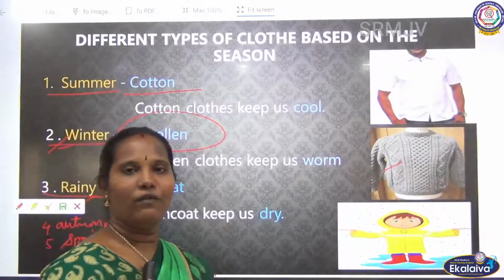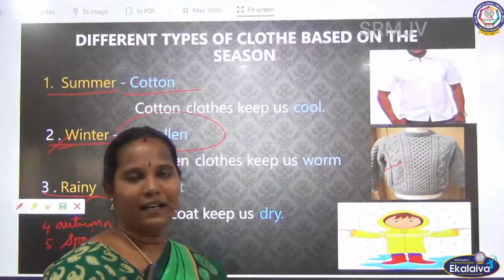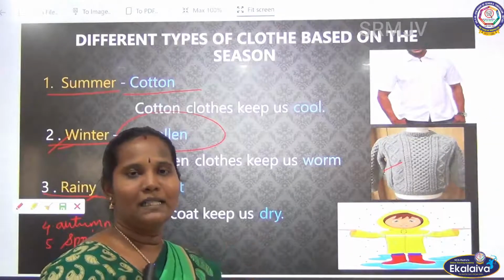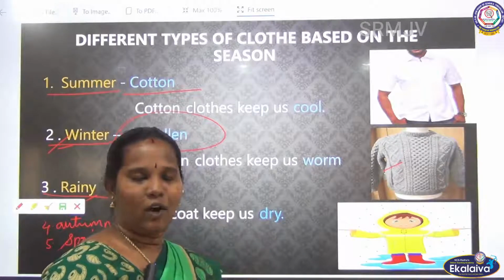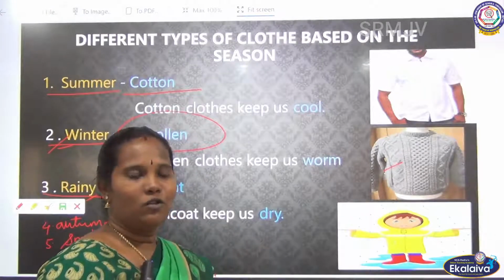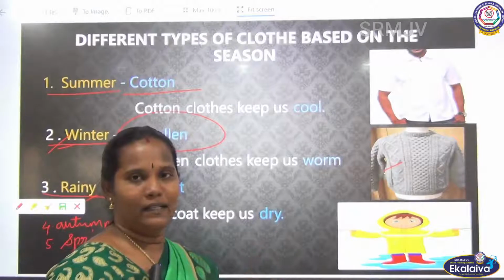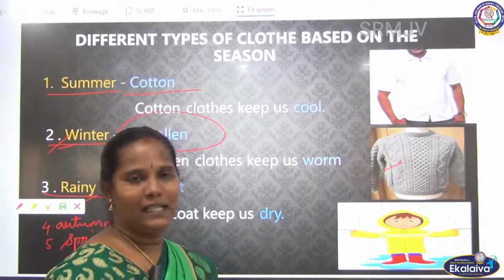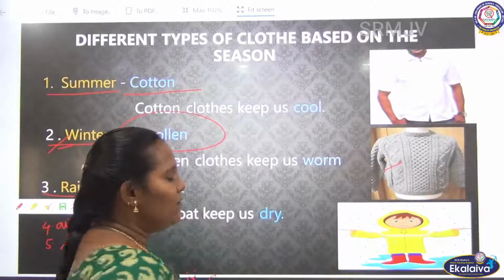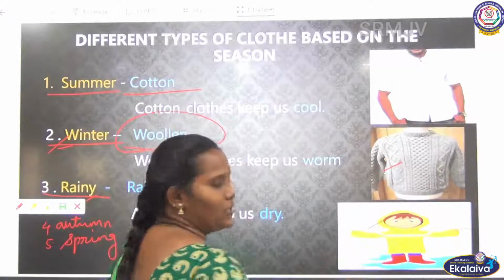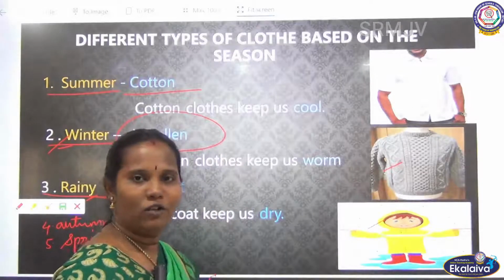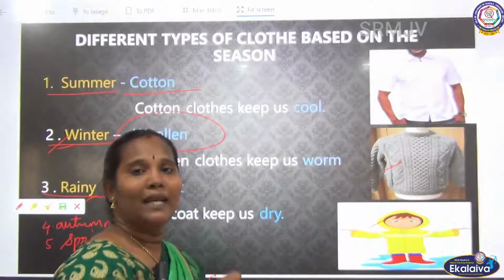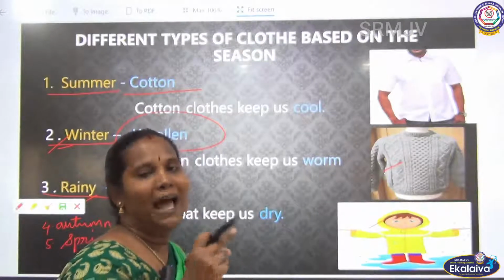Next, third one, rainy season. In the rainy season we know very well, often we get rain, the climate will be chill, and the cloudy sky is there. So what clothes do we have to use in the rainy season? Listen, we wear raincoats, isn't it? The raincoat is made up of rubber and plastic things.